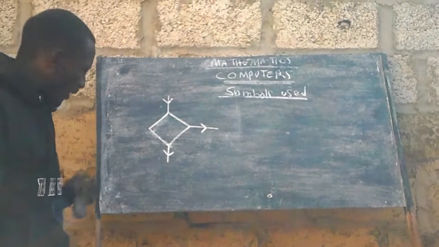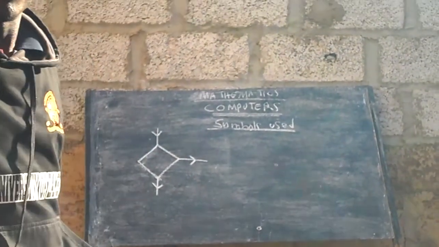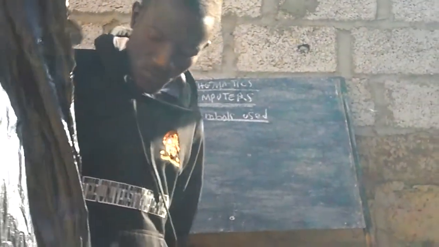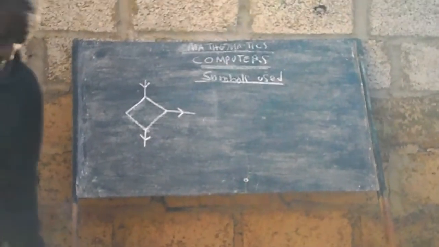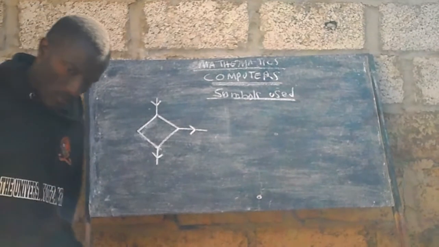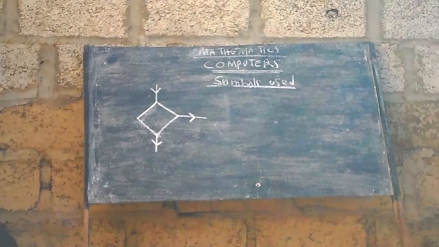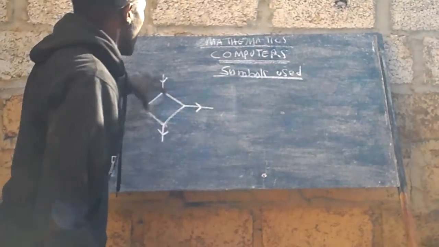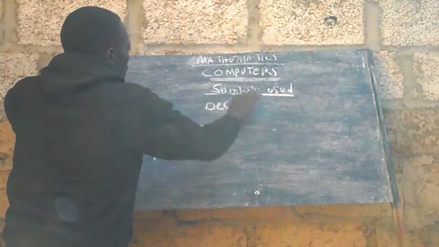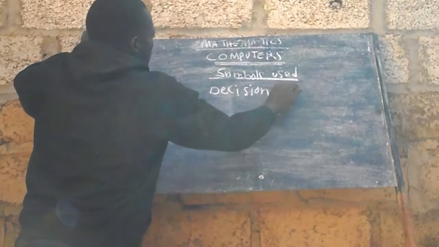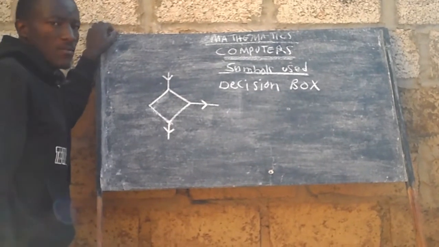That one will fall under the same thing, the pseudocode and the flowchart. Alright, so that symbol is for decision. It is called the decision box.